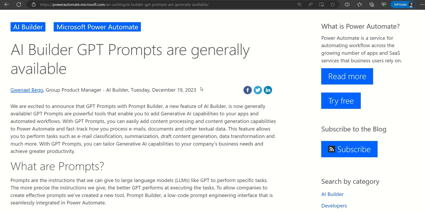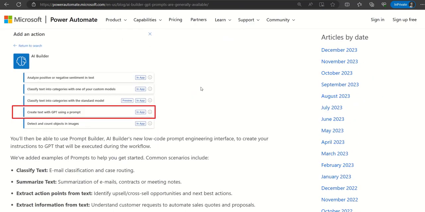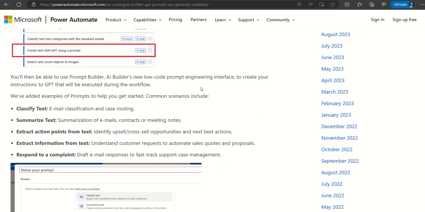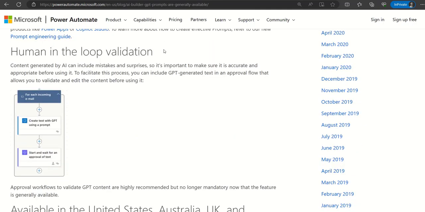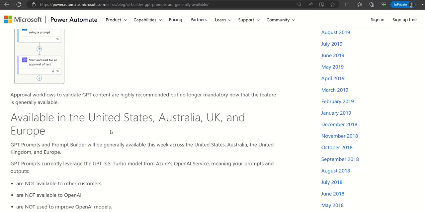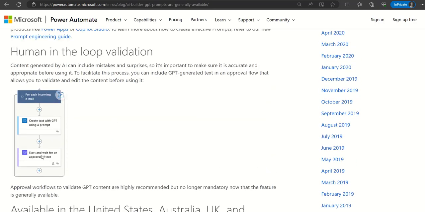So what does that mean? That means you can now reliably leverage these in production scenarios, but it also means something else that you may not have expected. We've been talking about the human in the loop validation, and I know in the two videos I had mentioned that the start and wait for an approval of text action was a requirement. So here I want to point out on day 21 a very important change. It is no longer a requirement. So you will not get a red error message if you do not have the start and wait. However, you still get the warning.